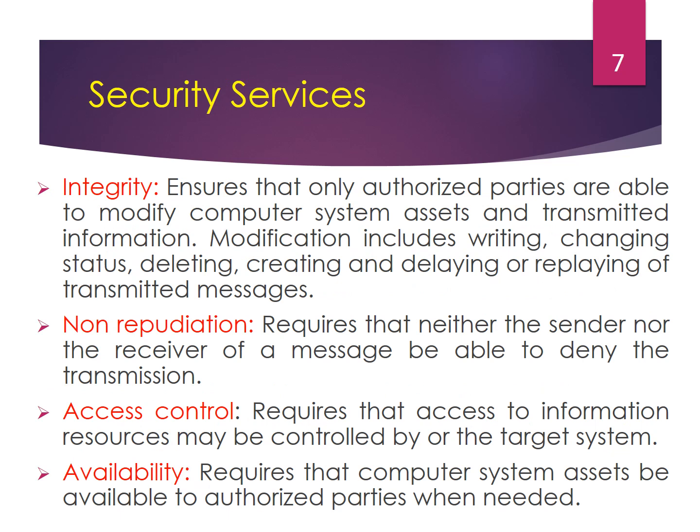Integrity ensures that only authorized parties are able to modify computer system assets and transmitted information. Modification includes writing, changing status, deleting, creating, and delaying or replaying of transmitted messages. Non-repudiation requires that neither the sender nor the receiver of a message be able to deny the transmission. Access control requires that access to information resources may be controlled by the target system. Availability requires that computer system assets be available to authorized parties when needed.